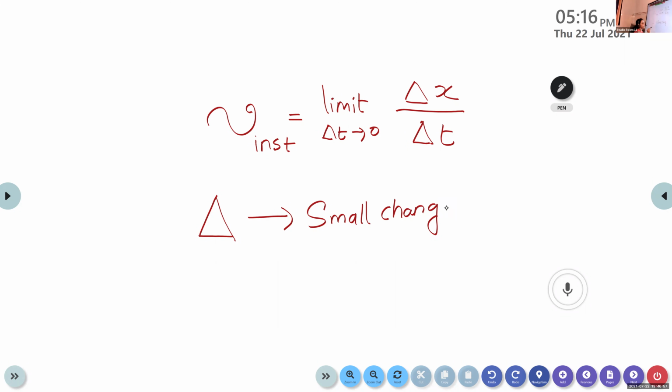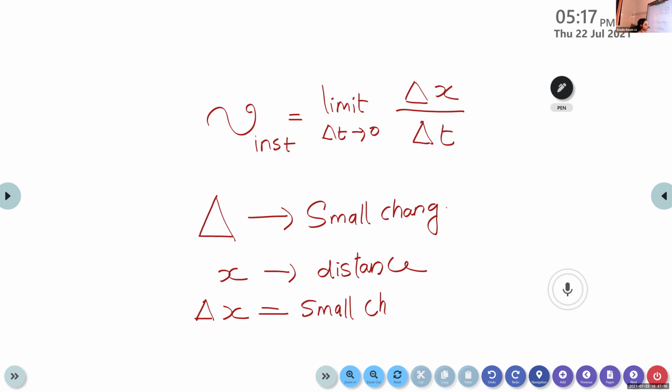And here this x represents distance. Then delta x is equal to a small change in distance, or, more conveniently, the position.